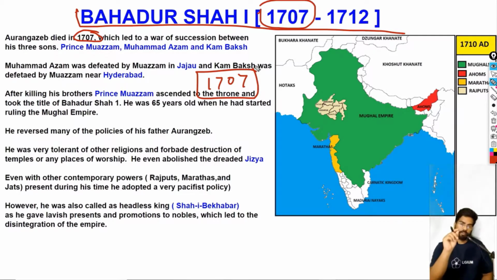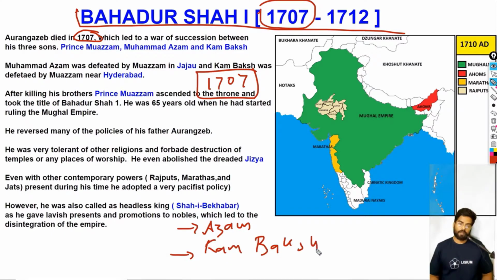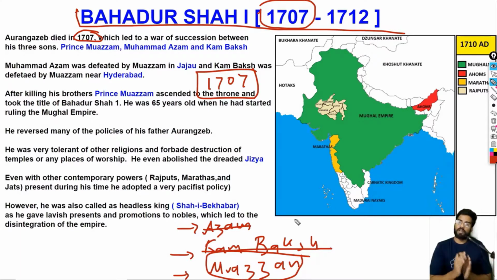Now, after his death, there were three main princes. One was Muhammad Azam. Then we have Kam Baksh. And then we have Muazzam. Now Azam and Kam Baksh were killed by Muazzam. So Muazzam became the seventh Mughal ruler. After Muazzam became the seventh Mughal ruler, he assumed the title of Bahadur Shah I.